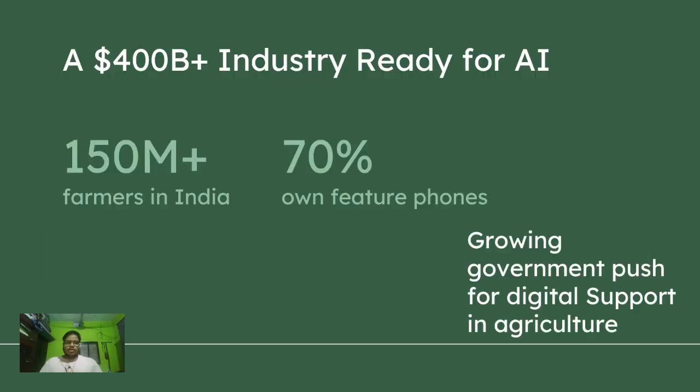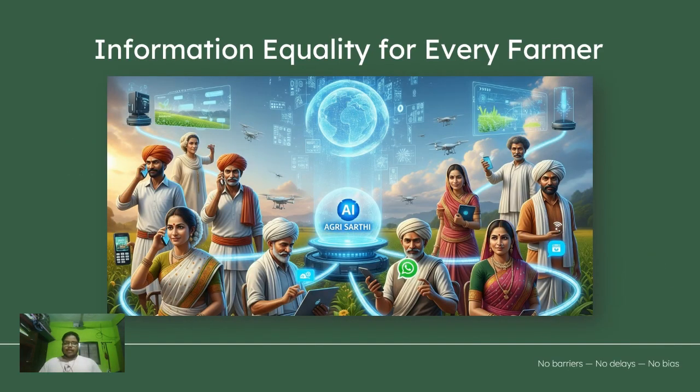Moving forward, this is the data. It is a 400 billion industry ready for an AI revolution. There are 150 million plus farmers in India, and more than that, 70% of them use feature phones. That's a really big number. And right now, the government is pushing for digital support in agriculture as well. So how are we going to integrate those two verticals? Here we propose Agri Sarthi, an information equality for each farmer, and there are going to be no barriers, no delays, and no bias in the data.